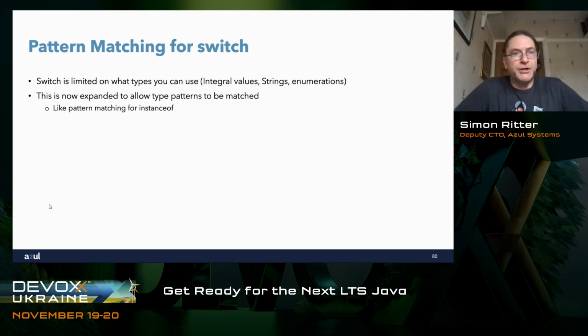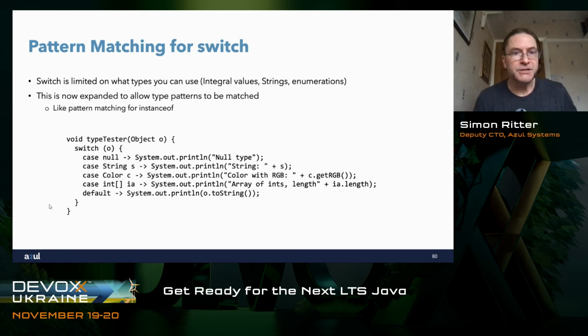Pattern matching for switch. This again is pattern matching being included into the language. If you look at switch, then we had the idea of only certain types can be switched on: integral values, strings, and enumerations. Now what we've done is extend that to type patterns. And we can do something like this, where we can say type tester on object O, switch on O, and then have cases for the different types.